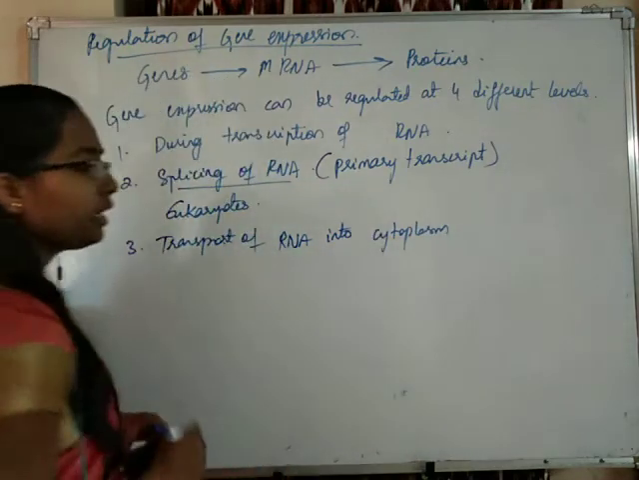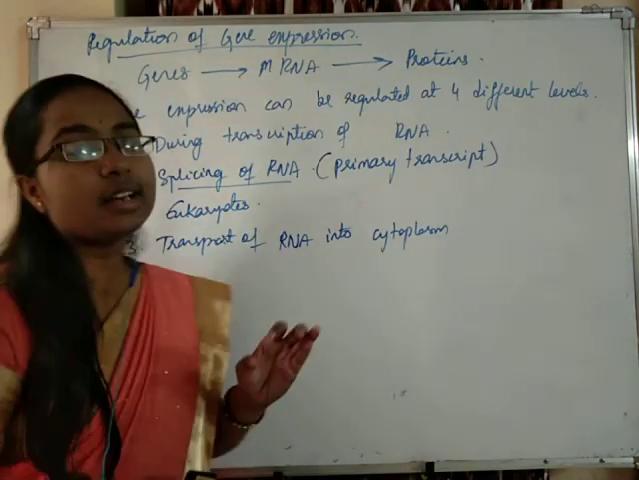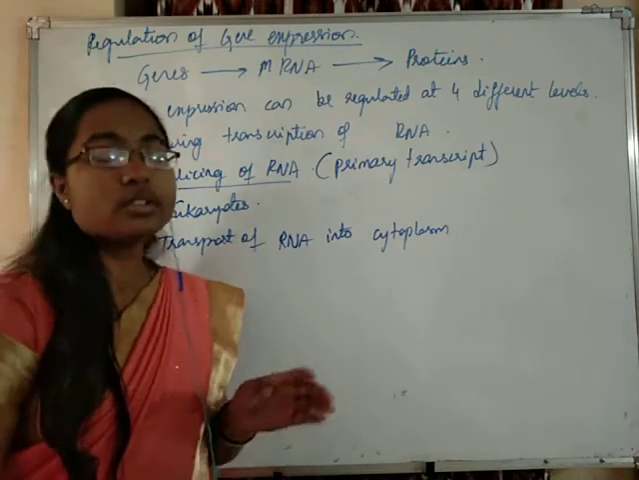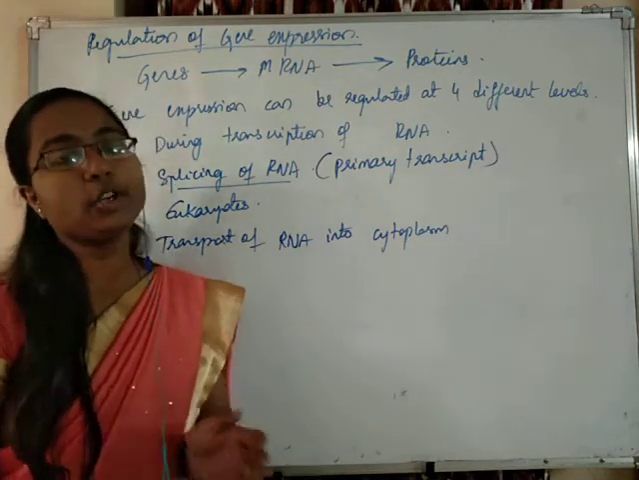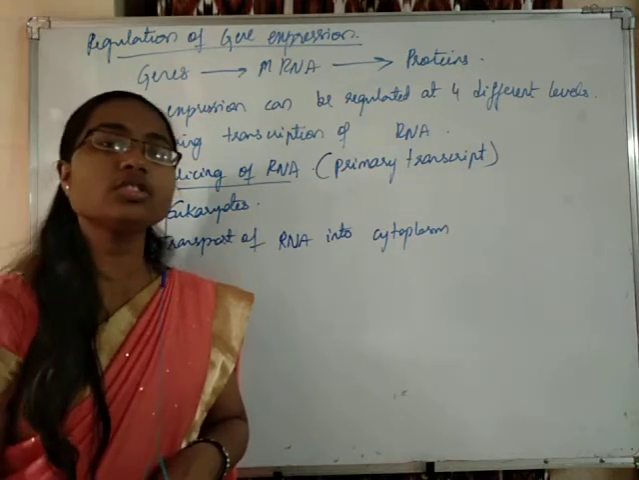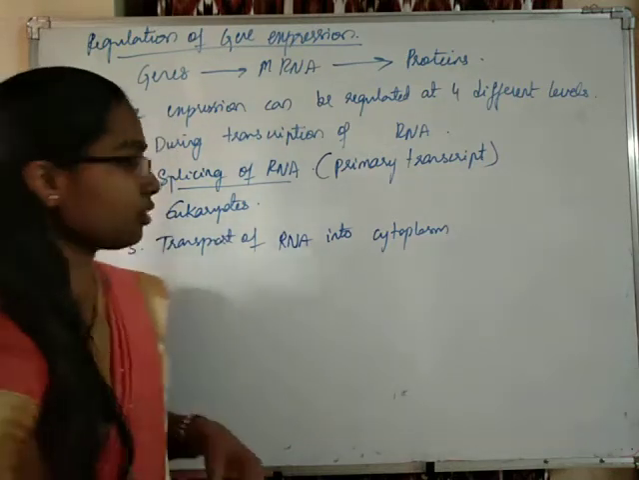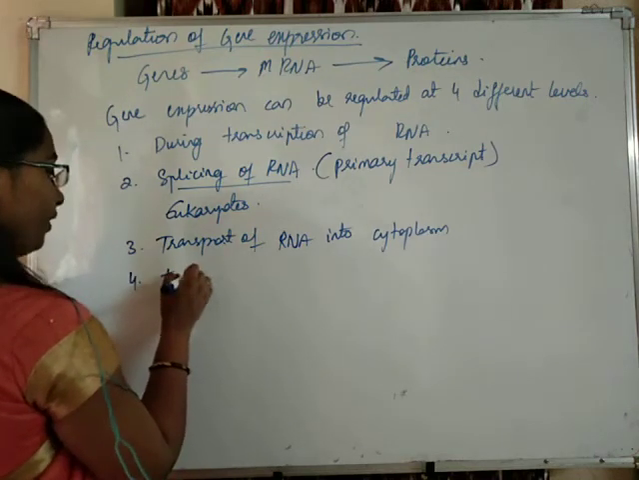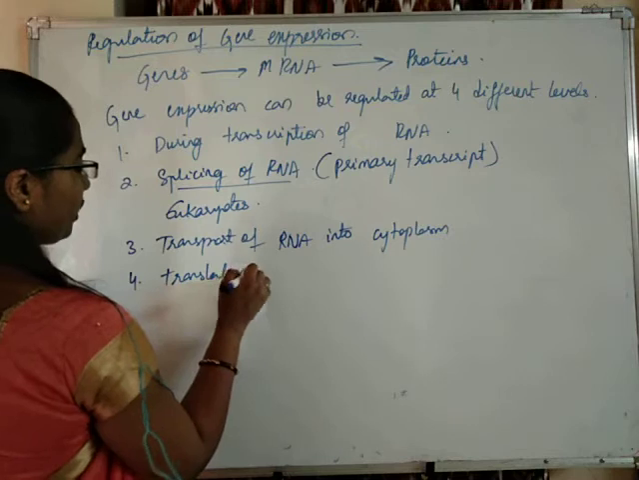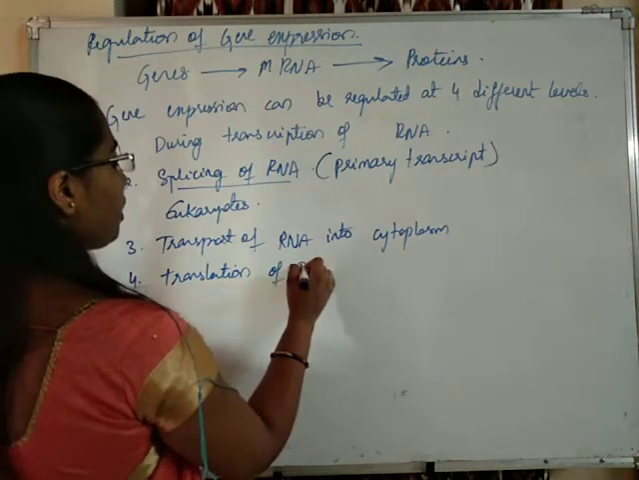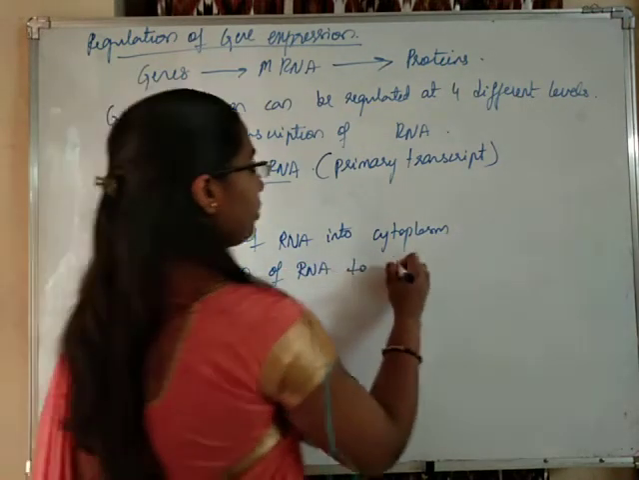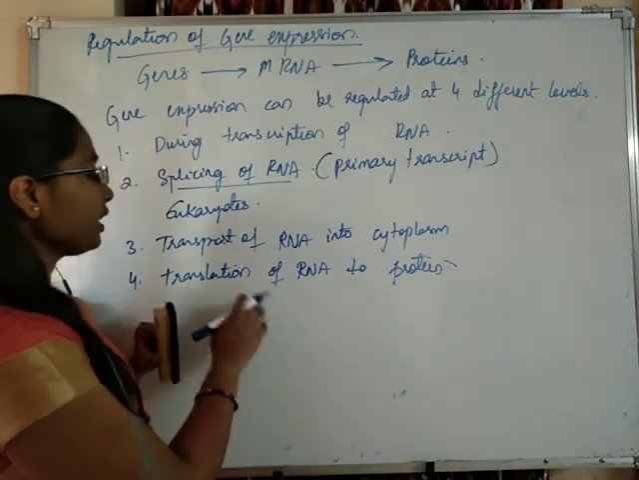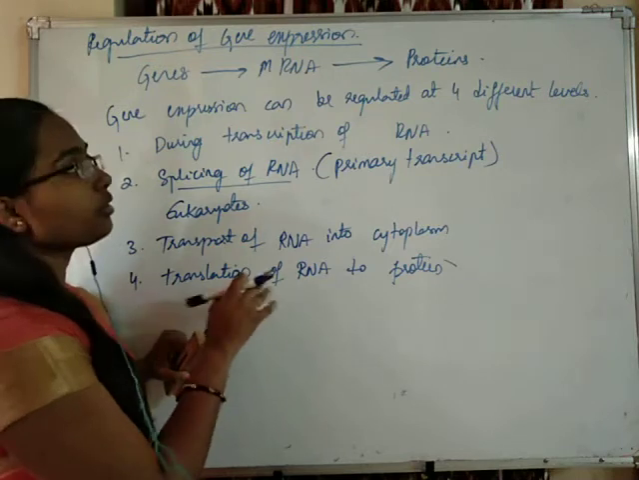See students, RNA is formed inside the nucleus. This RNA has to be safely transported into the cytoplasm to show its effect. So safe transport of RNA into the cytoplasm is also very important. Here also gene expression is regulated. And the next step is translation, a very important step. Translation of RNA to form proteins is another crucial step in gene expression.